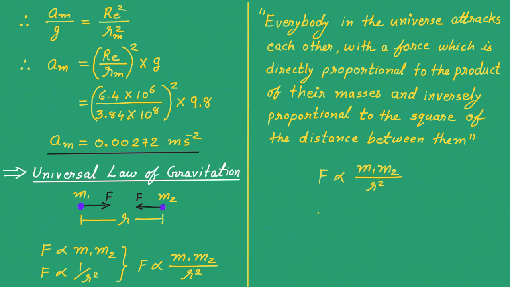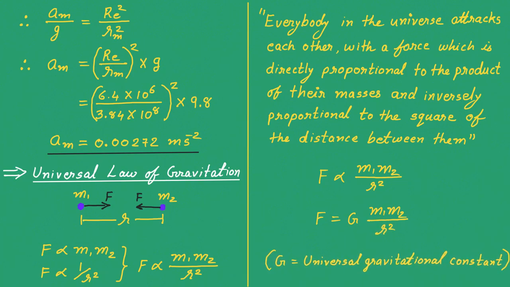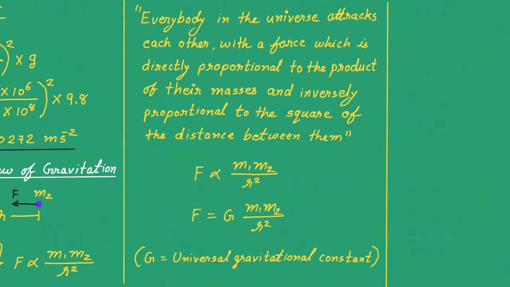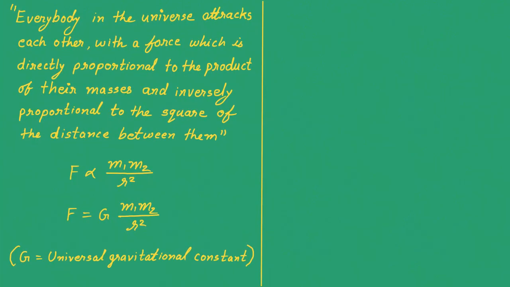Now here we can put a proportionality constant, and then the equation will become F is equal to G m1 m2 upon r square. Here this G is known as the universal gravitational constant. It's a constant named as the universal gravitational constant. Now this was the equation of gravitational force in scalar form.